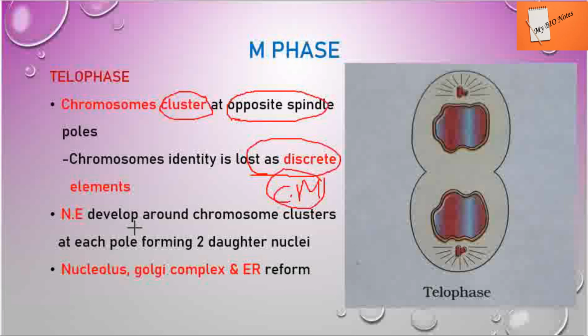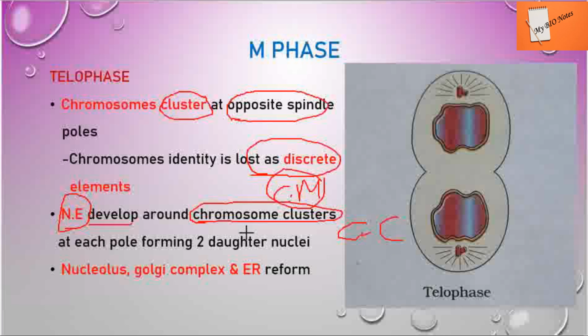And also the nuclear envelope. Earlier the nuclear envelope disintegrated, but here it develops, because this is the final stage, around the chromosome clusters. They mention it as chromosome cluster or chromatin material.